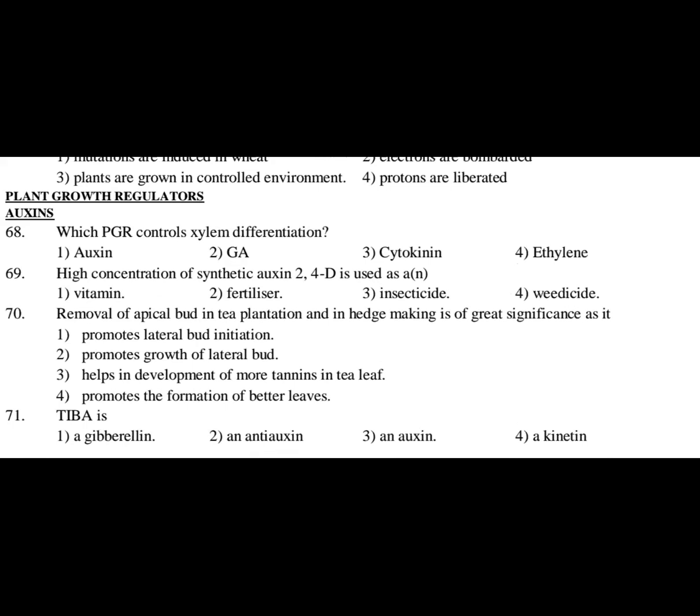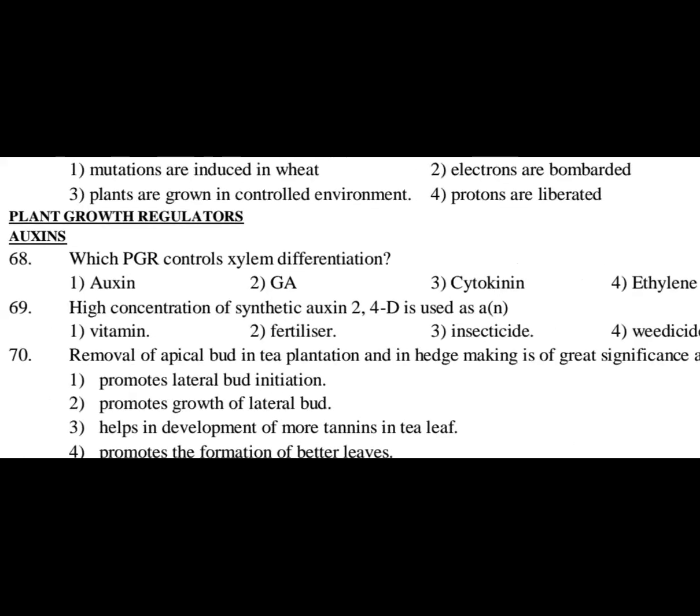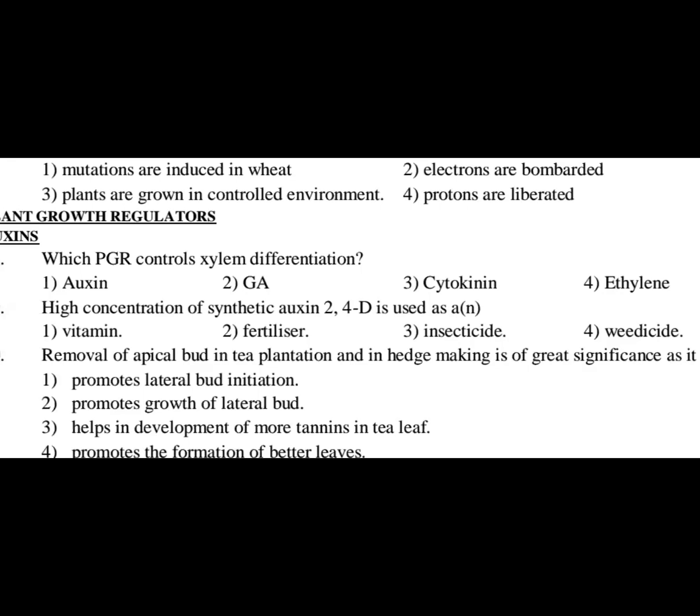Under that, first one is auxin. I'll discuss questions on auxin. Okay. So which PGR controls xylem differentiation? Option 1, auxin. Option number 2 is gibberellic acid. Option number 3 is cytokinin, and last one is ethylene. Okay. So PGR means what? Plant growth regulator. Controlling xylem differentiation is nothing but auxin.